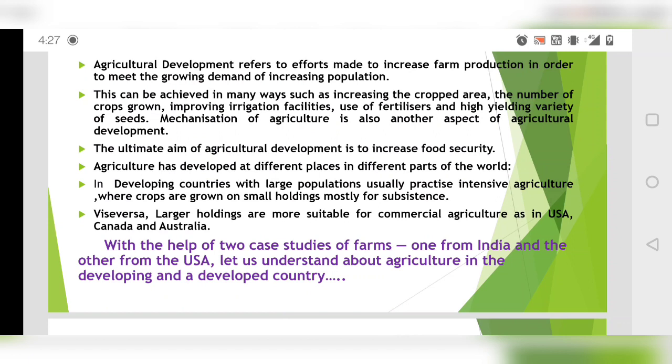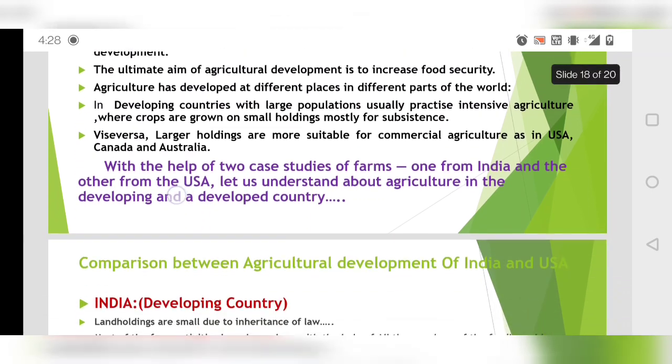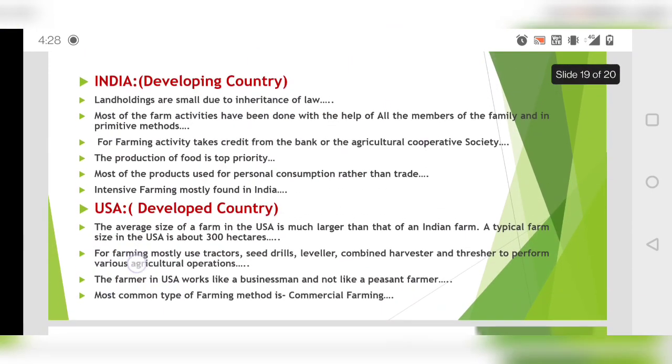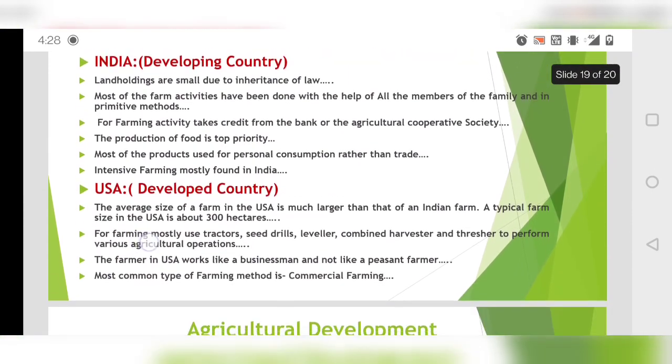In the other countries also you see, larger holdings are more suitable for commercial farming. If you see USA, Canada, Australia, they do a lot of commercial farming. But if you see India, or countries like India in Southeast Asia, you will see mostly intensive subsistence farming, but we do commercial farming as well. Now there are two examples given in your book, India and USA.